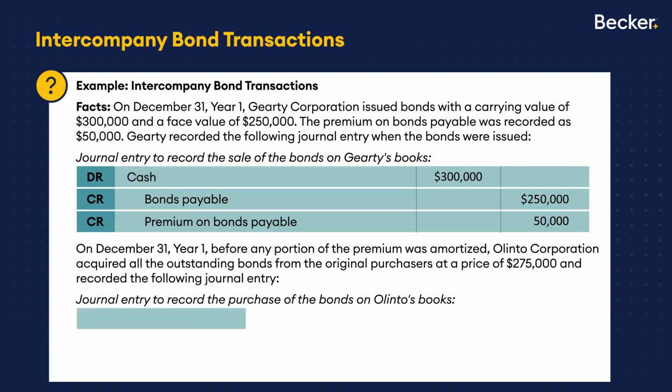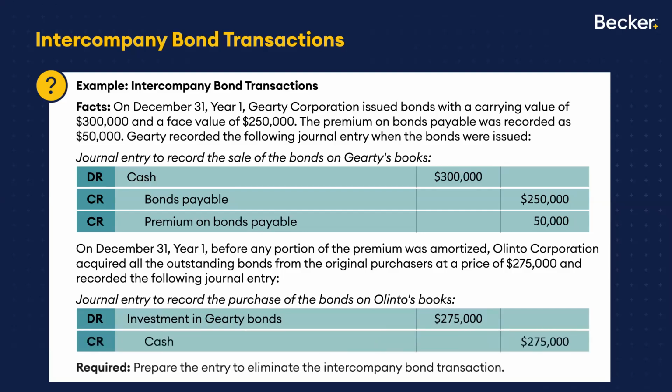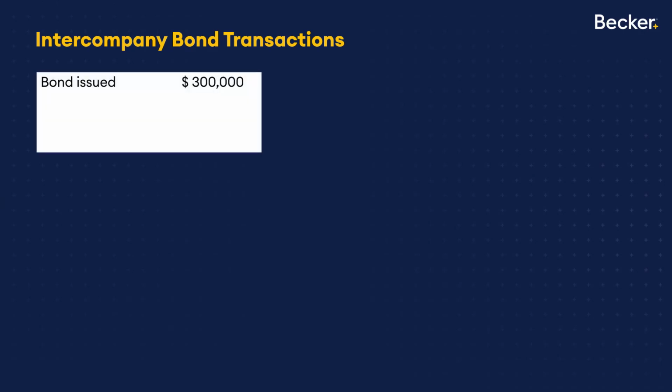So what does Olinto record? Well, they recorded an investment. They bought an investment in bonds. So that's a debit for $275,000 and a credit for cash because that's their basis in those bonds. But at this moment, if Garrity and Olinto are parent subsidiary in that kind of a relationship, that has now effectively retired those bonds, and that's what we record in elimination.